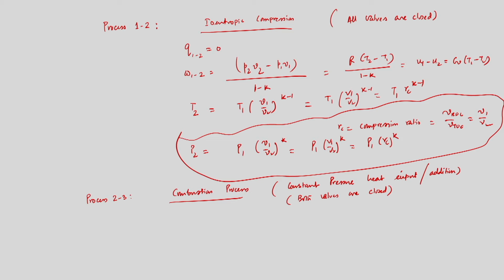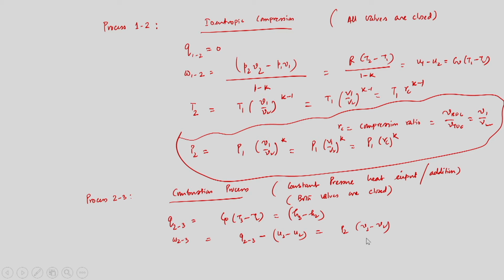So, here pressure is remaining constant. So, what will be the work done and Q 2 3? Q 2 to 3, the specific heat addition, is equal to Cp into T3 minus T2. That equals H3 minus H2, the change in enthalpy between point 3 and 2. And W23, this is very important, that is Q23 minus U3 minus U2, that equals P2 into V3 minus V2.